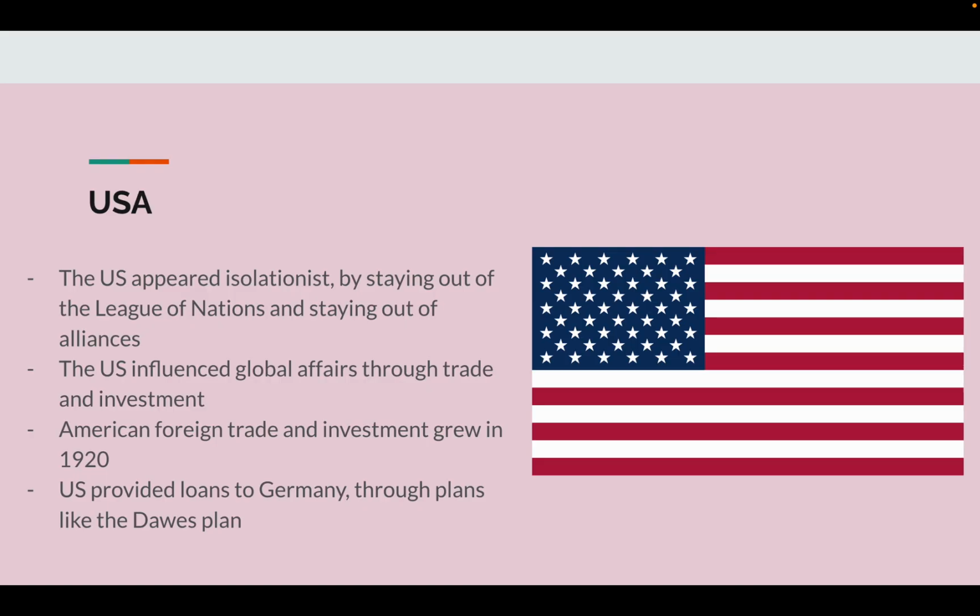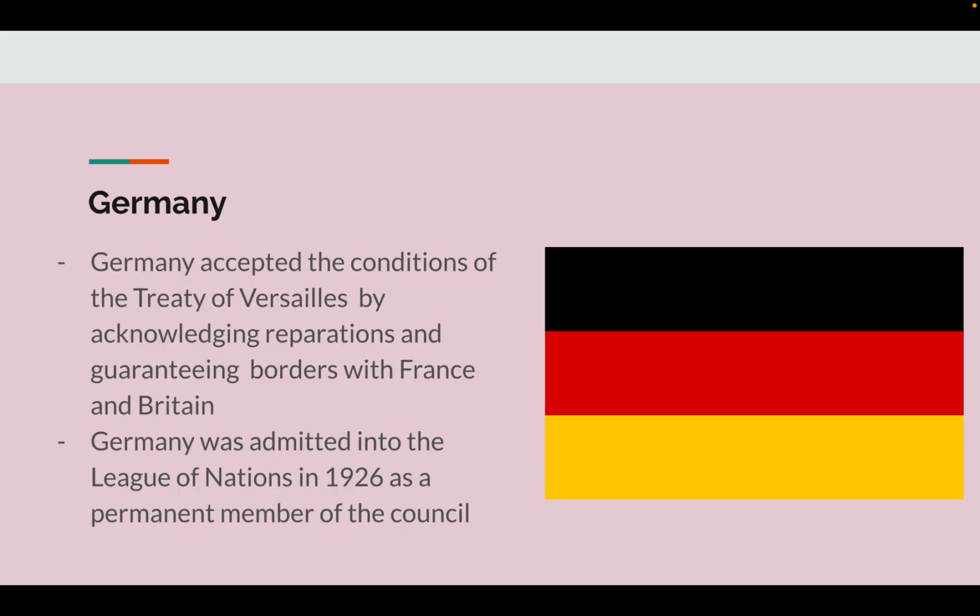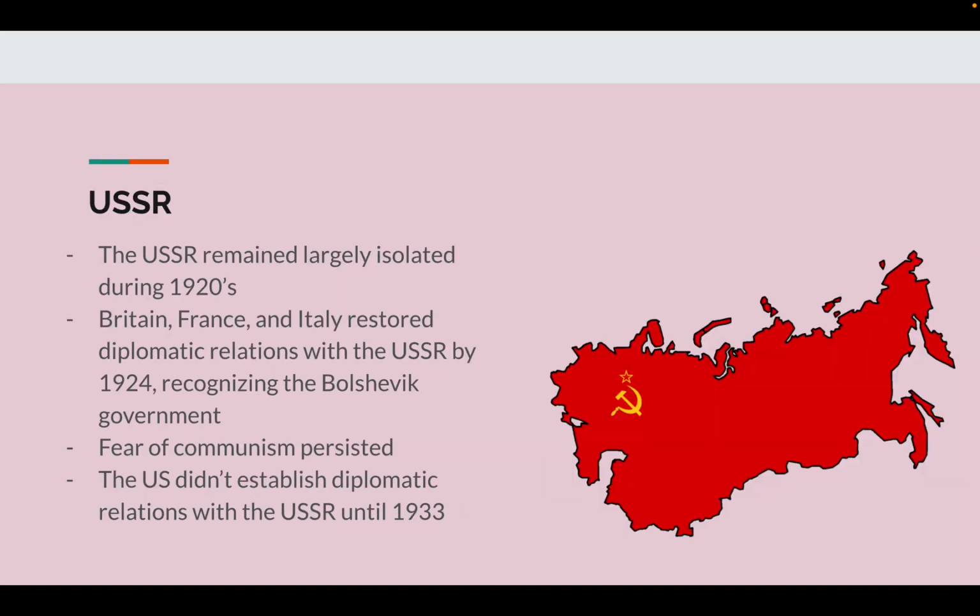The USA. The U.S. appeared isolationist by staying out of the League of Nations and staying out of alliances. The U.S. influenced global affairs through trade and investment. American foreign trade and investment grew in 1920. The U.S. provided loans to Germany through plans like the Dawes Plan. Germany accepted the conditions of the Treaty of Versailles by acknowledging reparations and guaranteeing borders with France and Belgium. Germany was admitted into the League of Nations in 1926 as a permanent member of the Council.